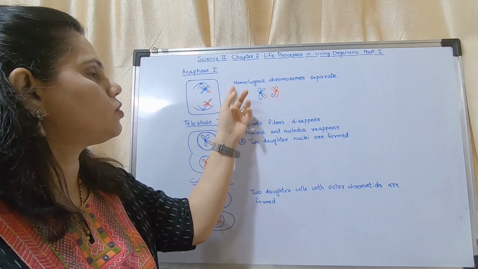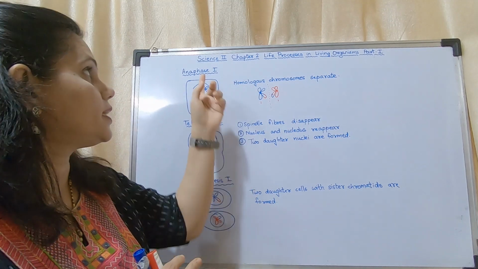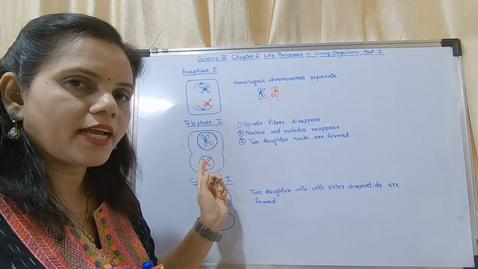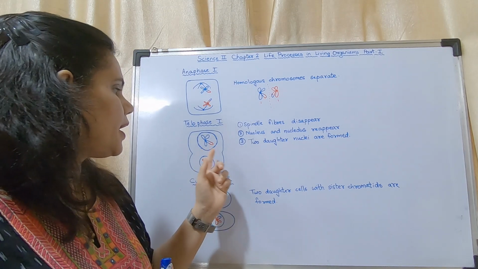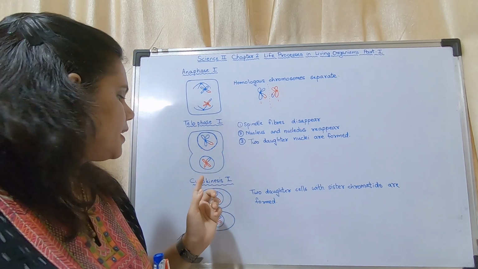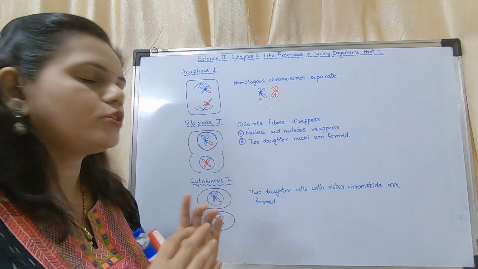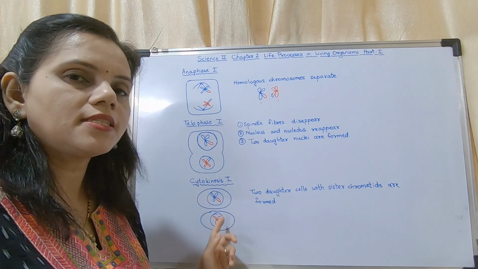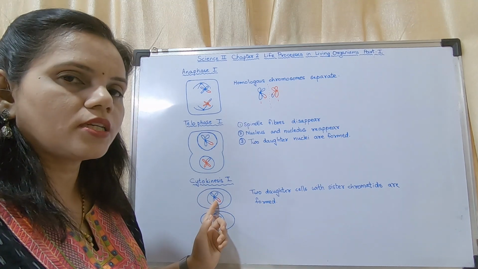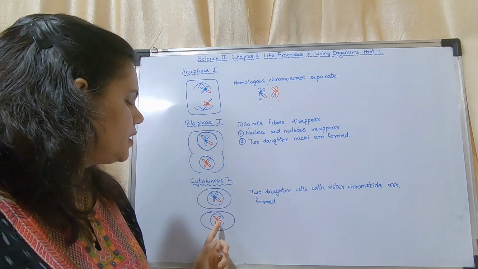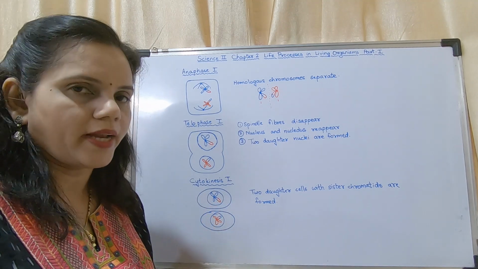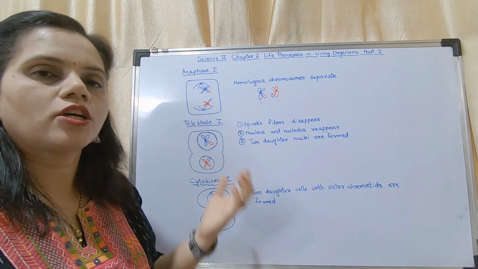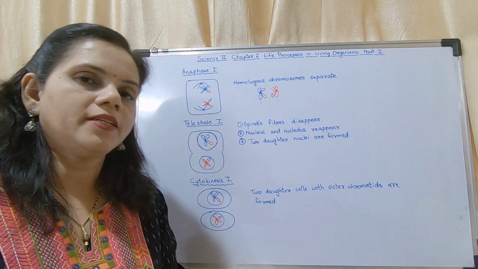So this is about homologous chromosomes separating in anaphase 1. In telophase 1, they form two different nuclei, the nucleolus reappears, and cytokinesis starts. In cytokinesis 1, they have formed two different nuclei, two different cells with homologous chromosomes. This is chromosome number 1, and this is also chromosome number 1. Now the next stage is meiosis 2. Before that, you may copy this.